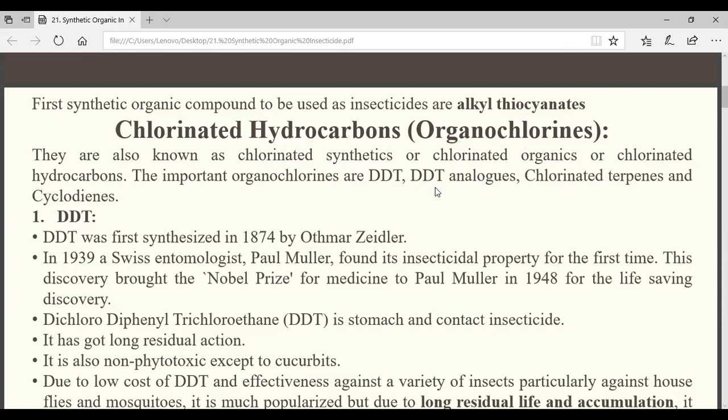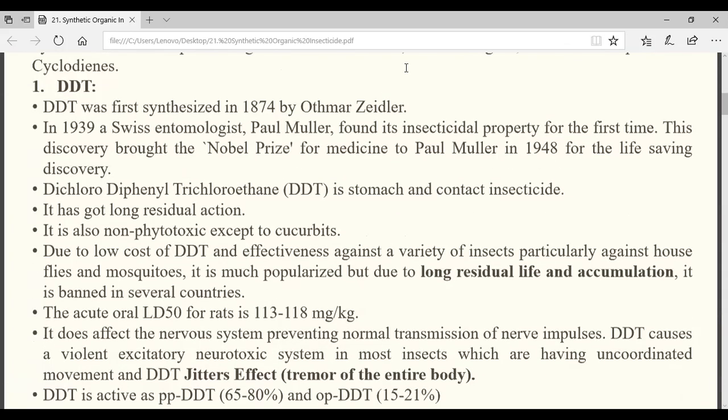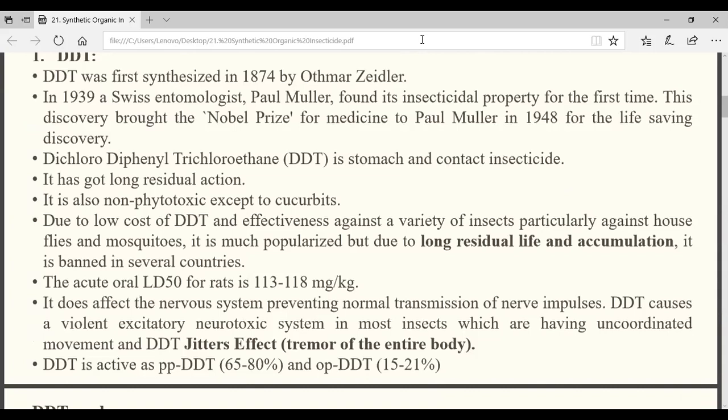So you see, the first one is your DDT. How the questions will come, you see some of the important points are there. Those things only may come in the exam. The first one is who synthesized DDT. First thing is, what is DDT? Who can tell the full form or chemical name of DDT?